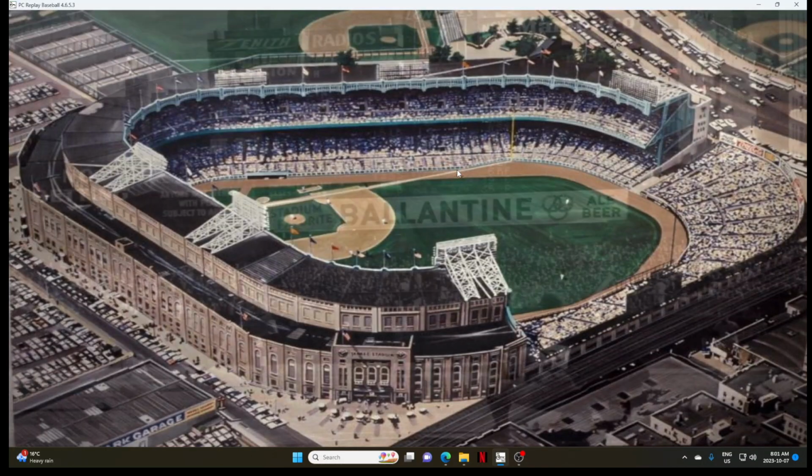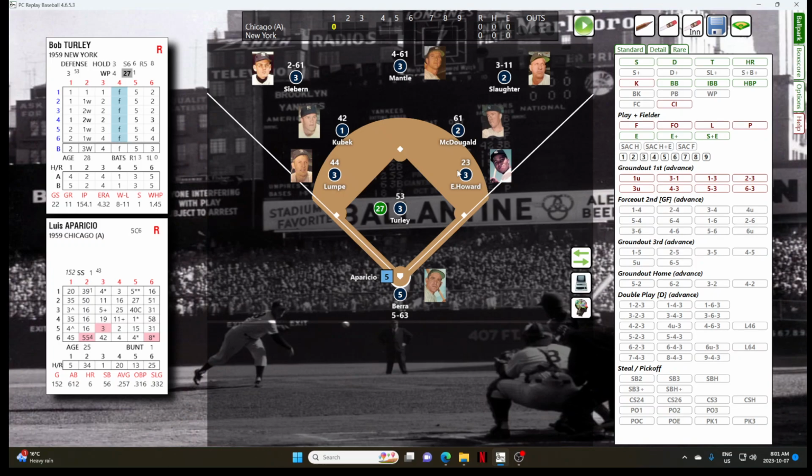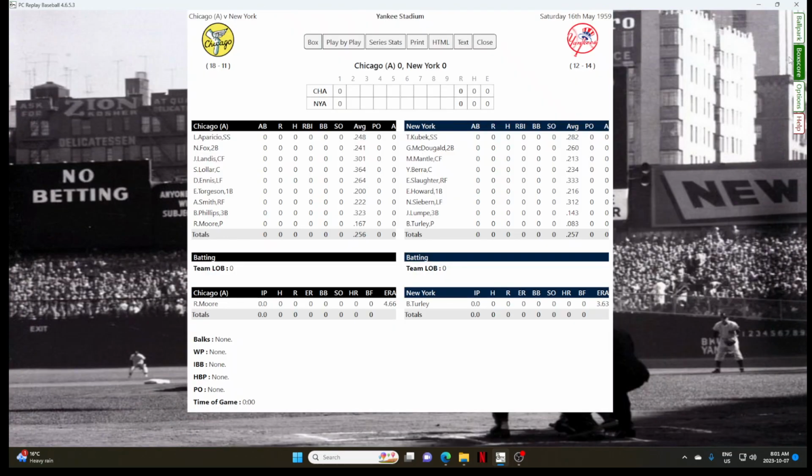Let's look at the starting lineups. For the White Sox: Luis Aparicio will play short. Second place hitter is Nellie Fox. Jim Landis will bat third and play center field. Sherm Lollar, among the league leading hitters, will bat fourth. Del Ennis will play left. Earl Torgeson will play first. The right fielder, Al Smith, will bat seventh. Bubba Phillips will play third and bat eighth. And the pitcher is Ray Moore.